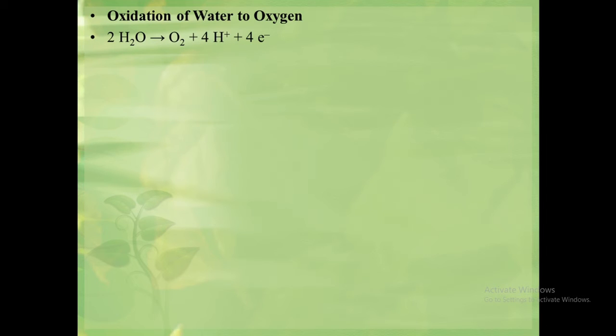This equation indicates that 4 electrons are removed from 2 water molecules, generating an oxygen molecule and 4 hydrogen ions. We know that water is a very stable molecule and it is very difficult to oxidize water to molecular oxygen, but the photosynthetic oxygen evolving complex is the only known biological system that carries out this reaction.